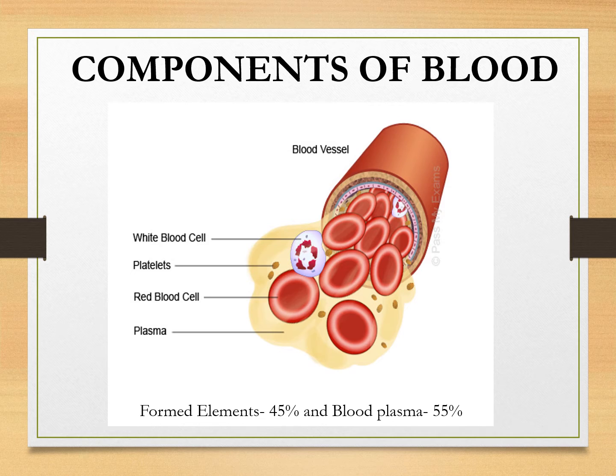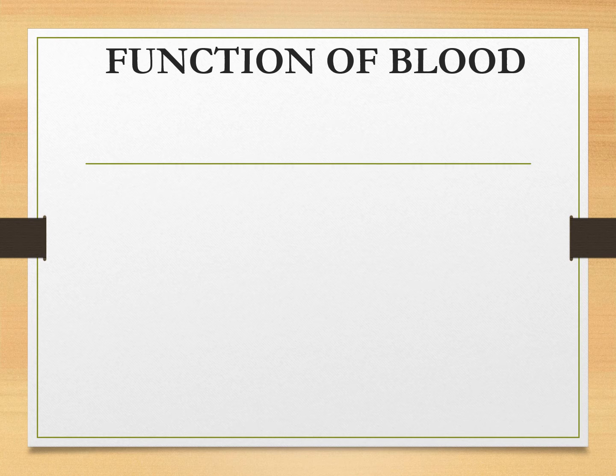So these are the components of the blood. These are the white blood cells, which are involved in the immune defense, platelets, which help in blood clotting. These are the RBC, which are involved in the transportation of oxygen and carbon dioxide. This is the fluid portion of the blood, which is known as the plasma. The formed elements, that is WBC, RBC and platelets, constitute about 45%, whereas the plasma alone constitutes about 55% of the blood.